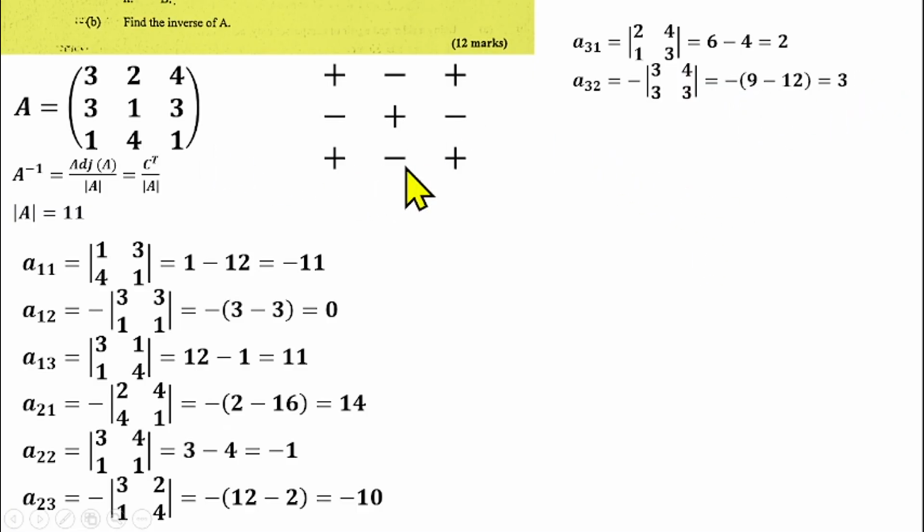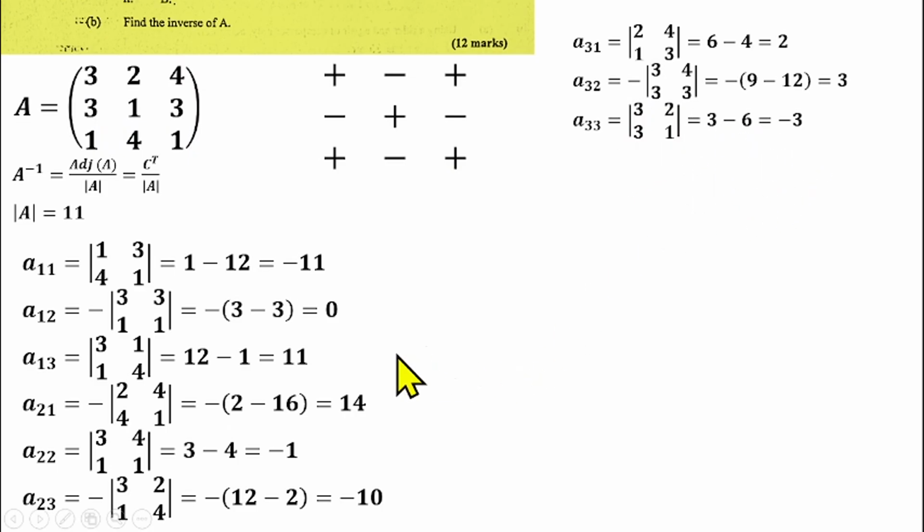Then the last one, which is the cofactor of 1, the positional sign is positive. The element is the third row, third column. So I will close the third row, close the third column. I have 3, 2, 3, 1. I'll find the determinant of that. That will be 3 times 1 is 3, 3 times 2 is 6. So 3 minus 6 gives us minus 3.